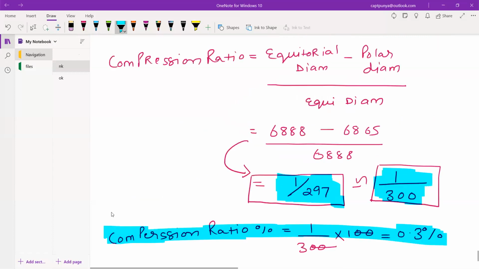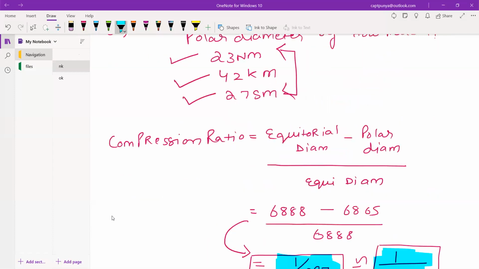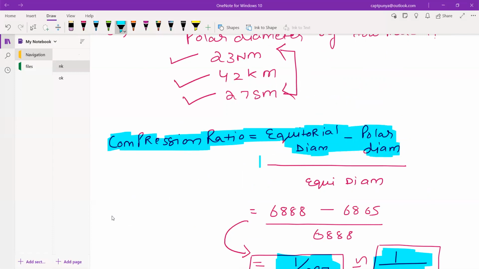Okay, this is the formula for your compression ratio, which is your equatorial diameter minus your polar diameter divided by your equatorial diameter. Guys, sometimes in the exam they will give you their own value of equatorial diameter and polar diameter.